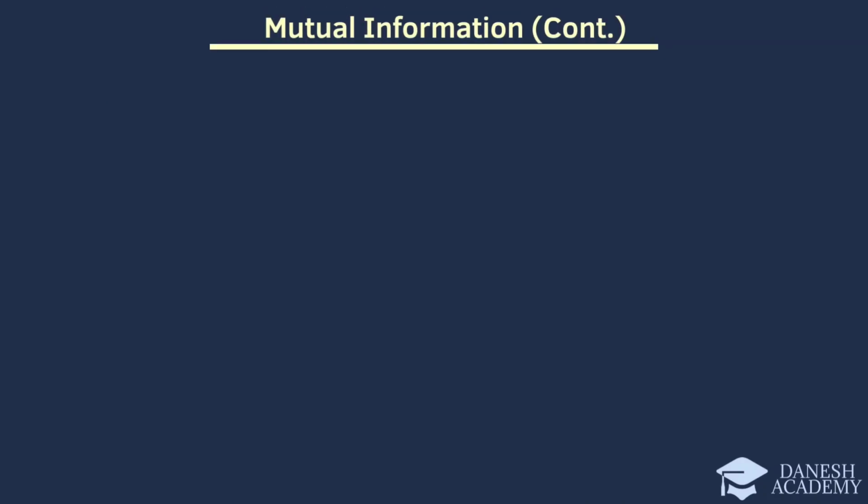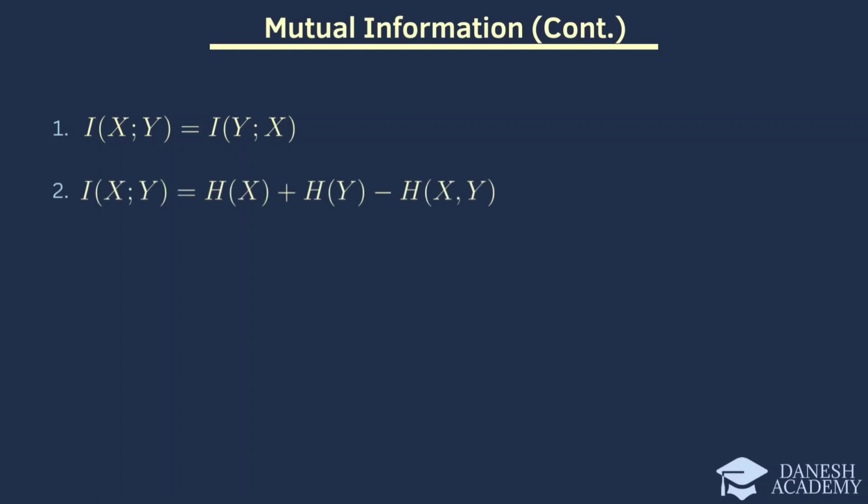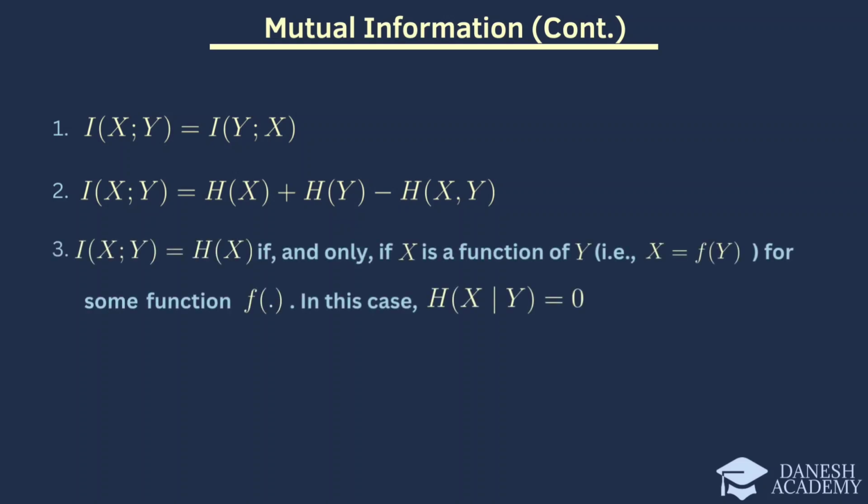Here we summarize key properties of mutual information. The first property is that mutual information is symmetric. The second property is that mutual information can also be expressed as follows. The third property is that mutual information equals entropy if and only if X is a function of Y, and in this case we get this.